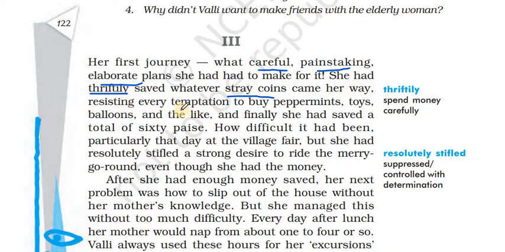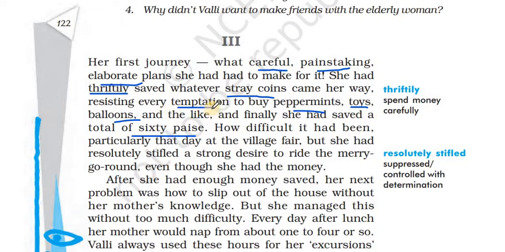Resisting every temptation to buy peppermints, toys, balloons, and the like, finally she had saved a total of 60 paise. So the first thing is she started spending money very thriftily, carefully, and she started collecting stray coins from wherever possible. And being an 8-year-old, she resisted the temptation.